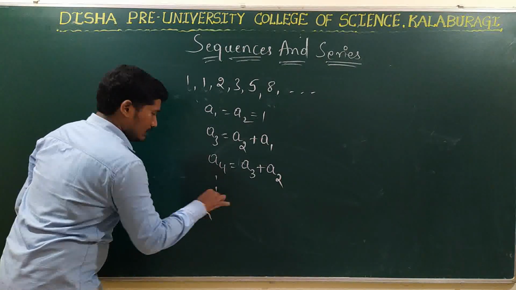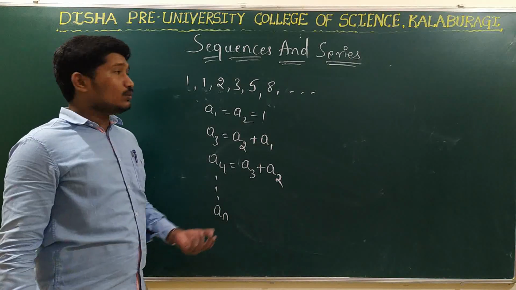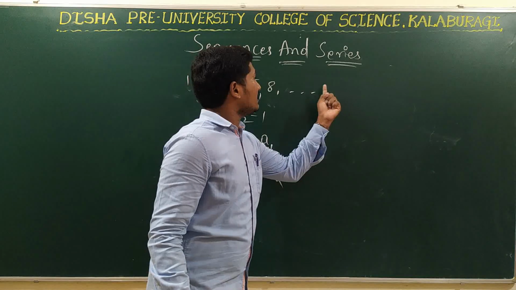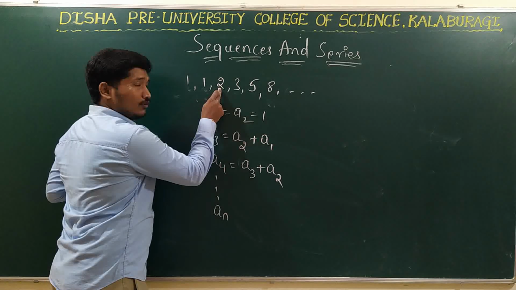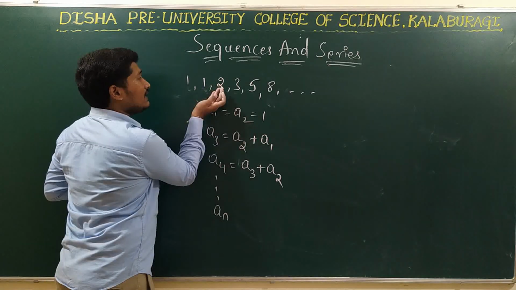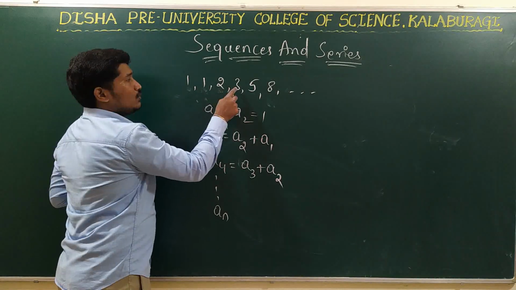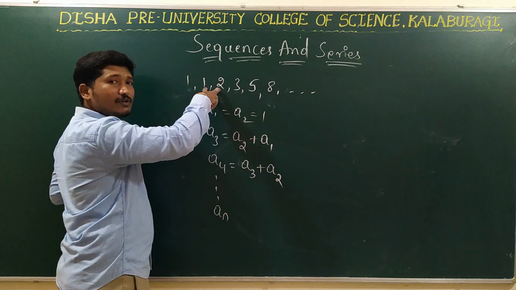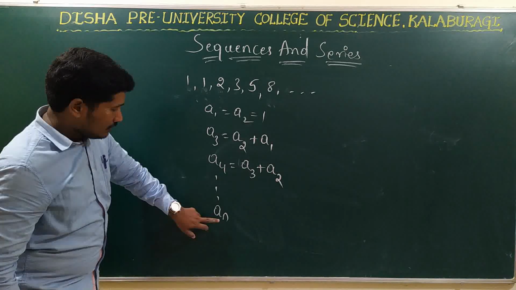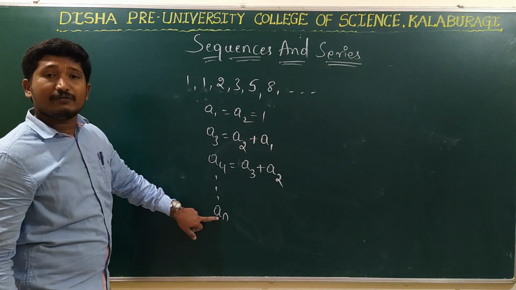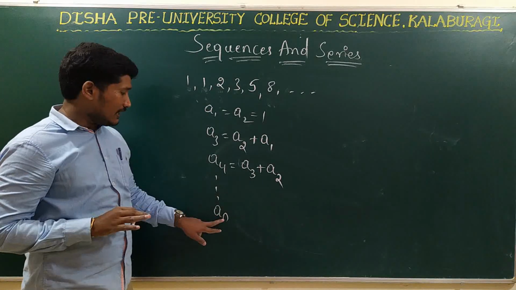right? So in general, if you want the nth term of the sequence, that is An, what you are going to do is add the exact previous two terms of An. See here. For the third term, I am adding the exact previous two terms, that is A1 and A2. To obtain 4, I am adding the exact previous two terms, that is A2 and A3. In the same way, to obtain An, we have to add the exact previous two terms of An.